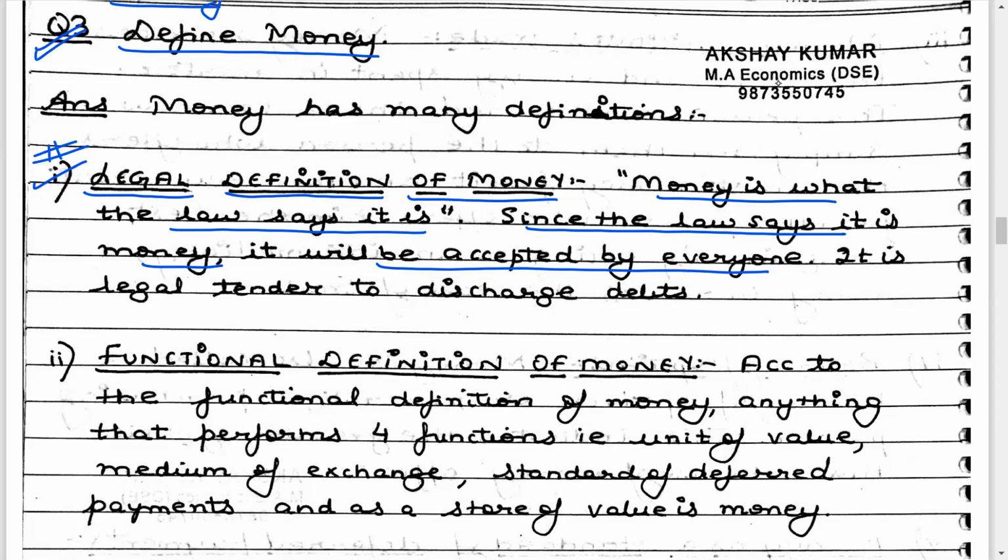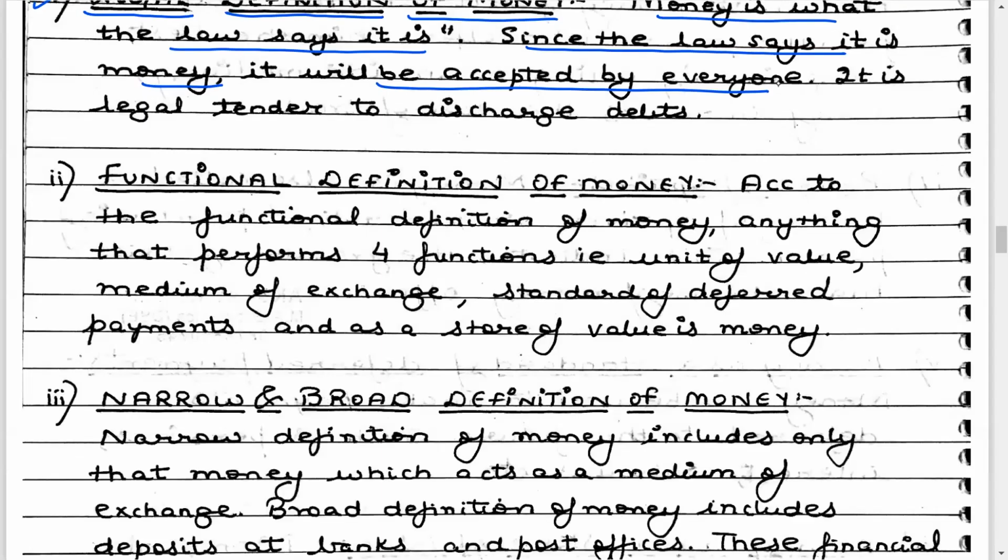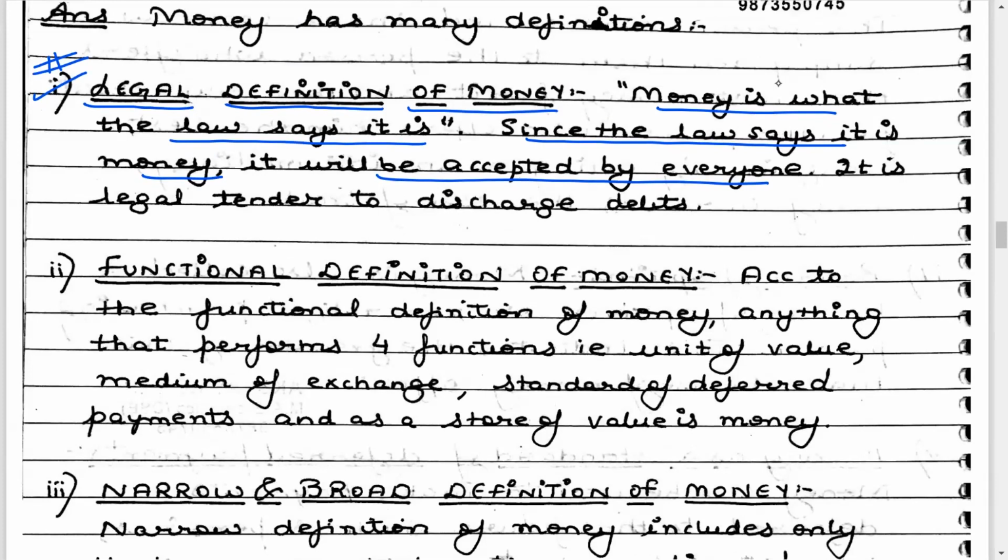The moment the government officially announced that the 500 and 1000 rupee notes are no longer money, from the very next day they were no longer legal tender. That means money is what is defined by the law. So this was the legal definition. Students should learn the legal definition.